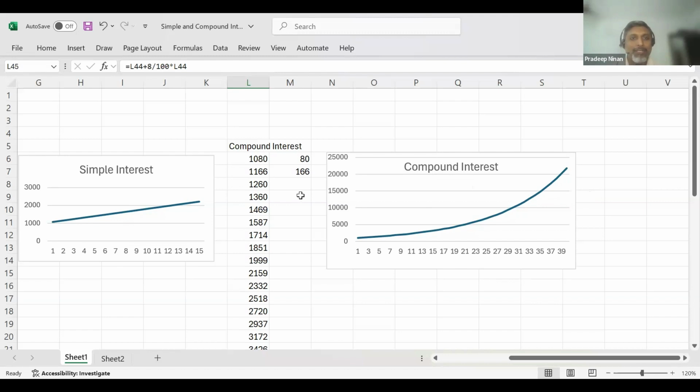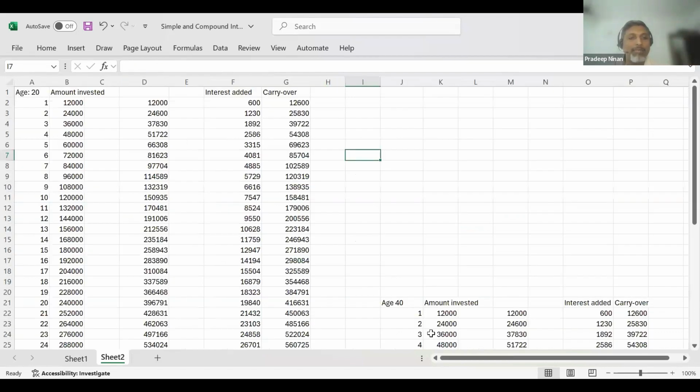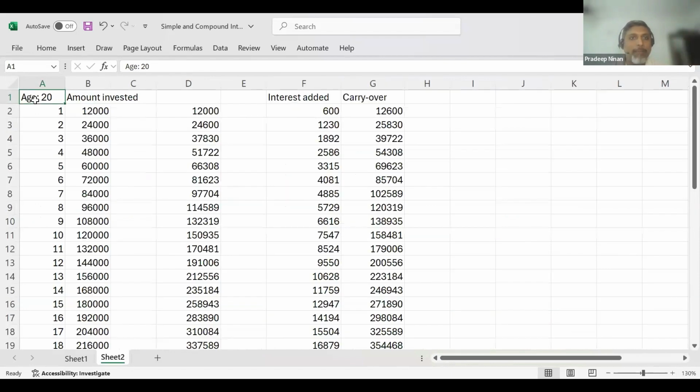Now, let us look at what this means in real life by looking at another example, of another young man who at the age of 20, you can see here, let me increase this also, starts investing 1,000 rupees per month.